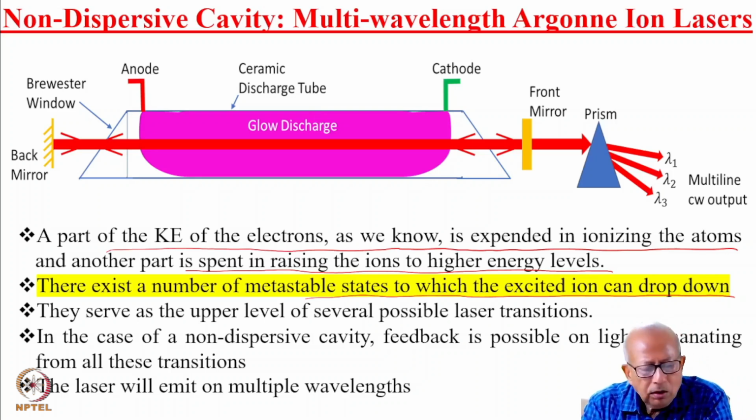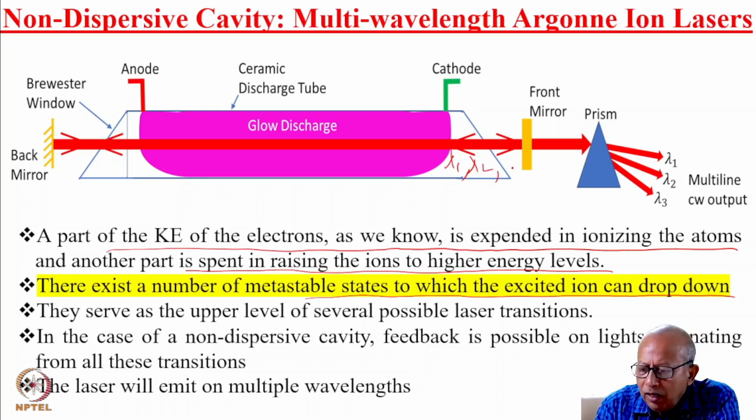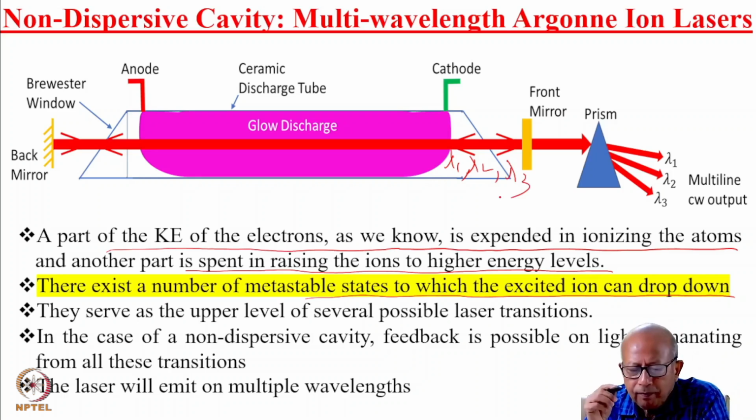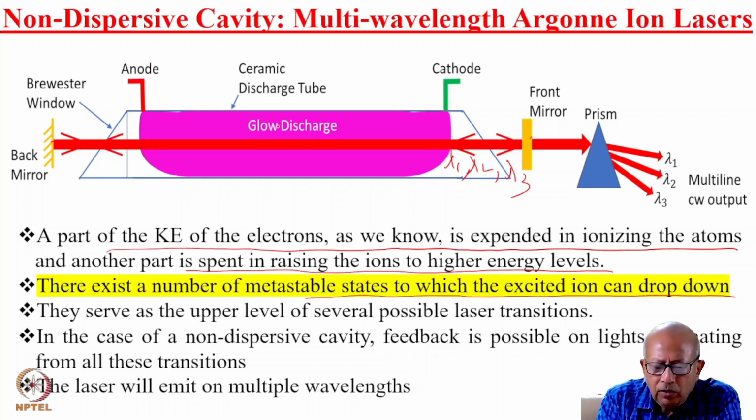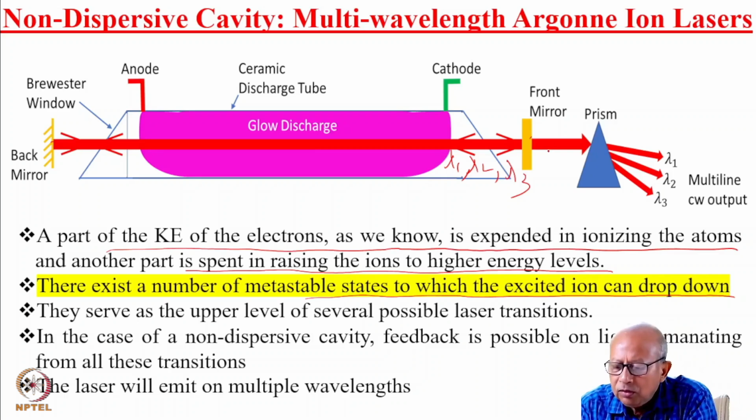And so light will grow on all these three wavelengths, that is lambda 1, lambda 2, and lambda 3, which I showed. Because all these wavelengths can oscillate back and forth inside the cavity, they will be amplified as they travel through the gain medium. And therefore, the lasing would also occur on all these three wavelengths.